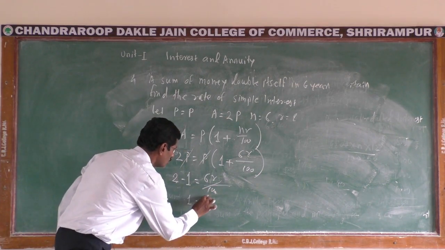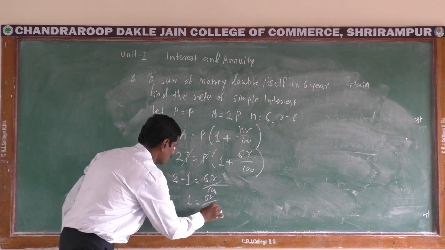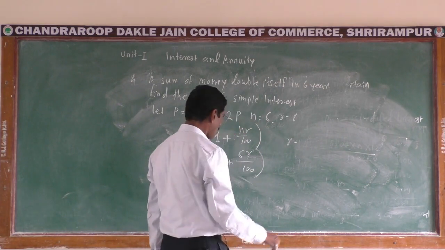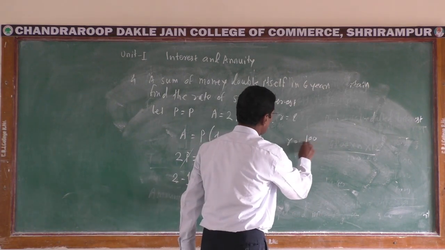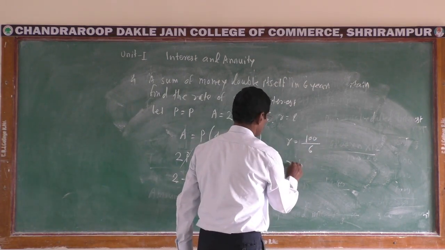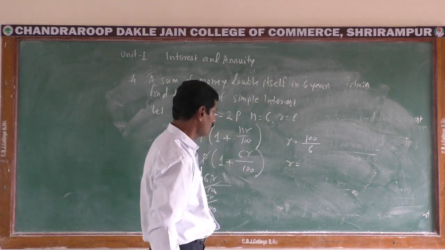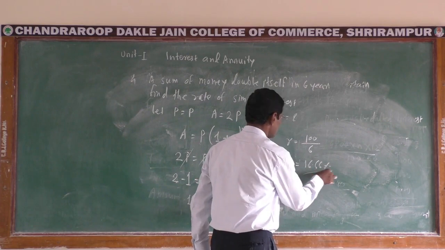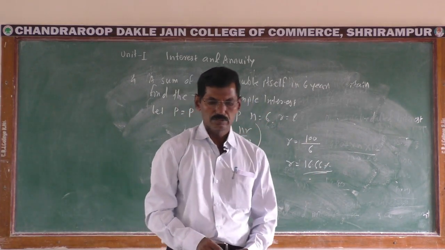Here 1 is equal to 6R upon 100, and by cross multiplication R is equal to 100 upon 6.